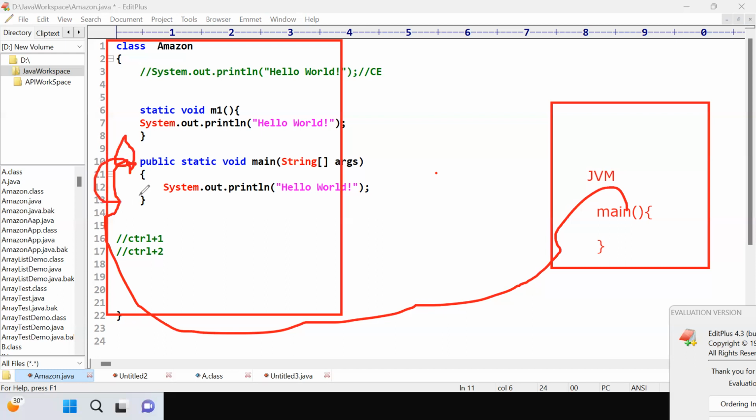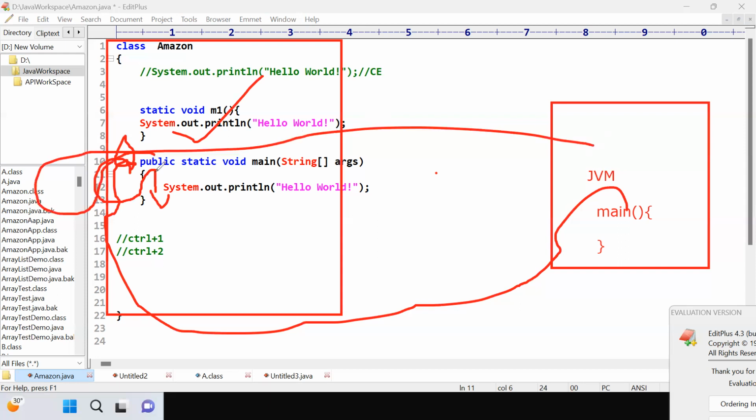Control will go inside this main method. This is called automatically by the JVM, but the other methods you have to call yourself. We will explore that in the next topic on methods. So when you execute your code, control will go inside this main method. Hope you understand why we require the main method.